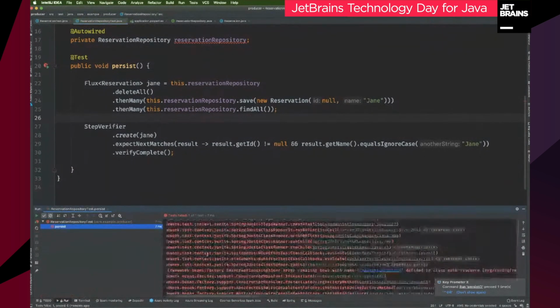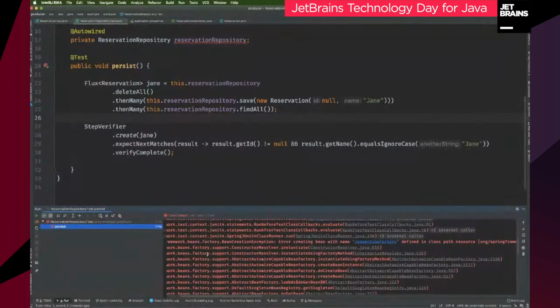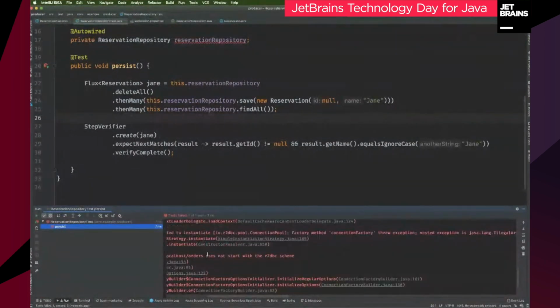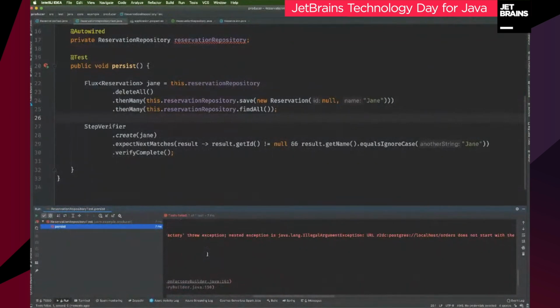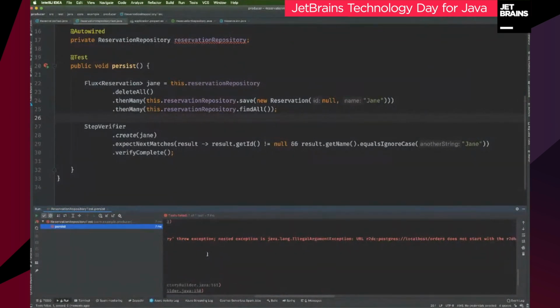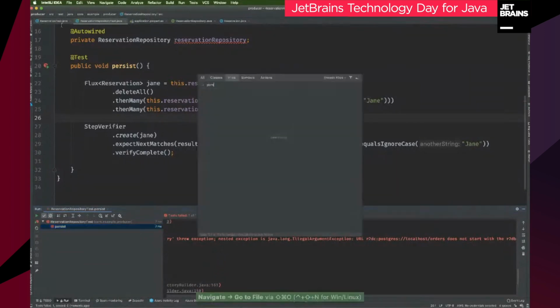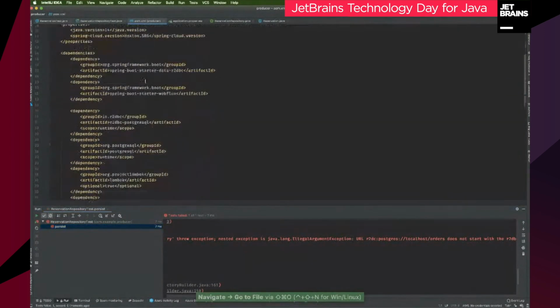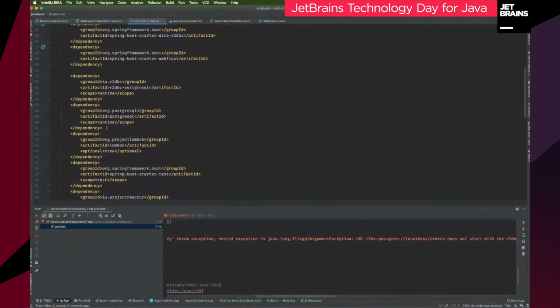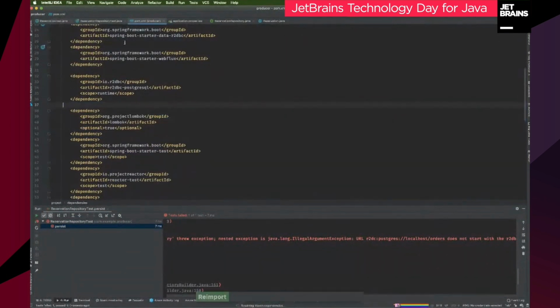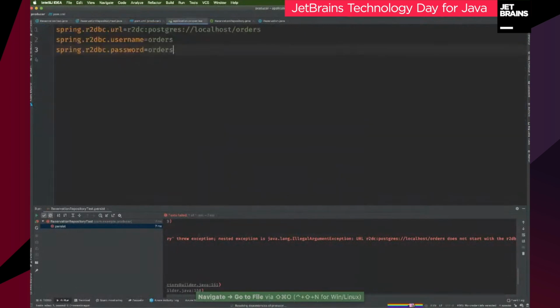Okay, something's clearly wrong. Okay, connection factory. Did I forget the driver? I got the driver, good. So I must have given it the wrong connection string. I sometimes get confused. R2DBC Postgres, is it QL?